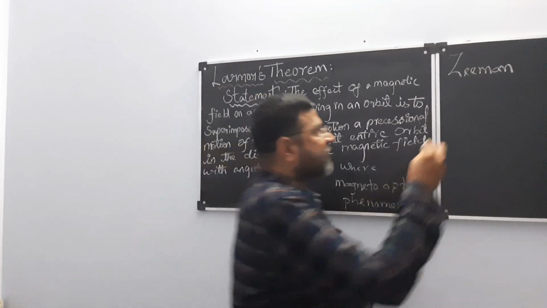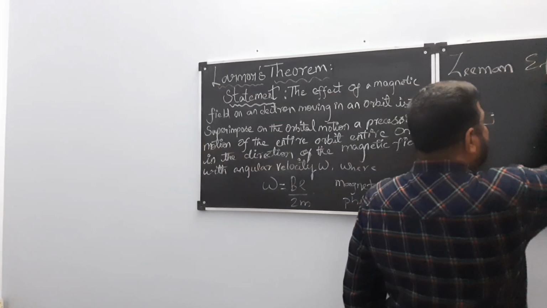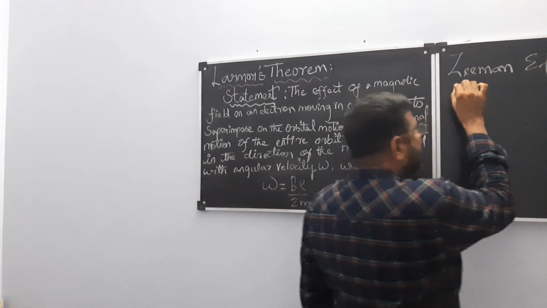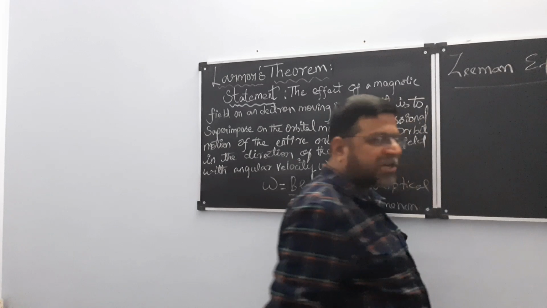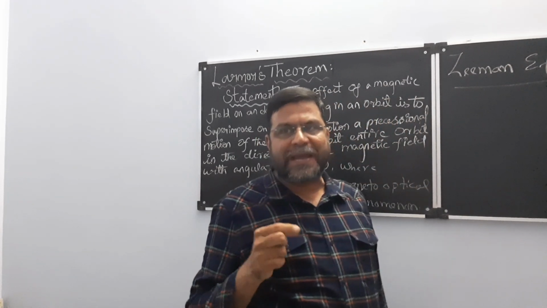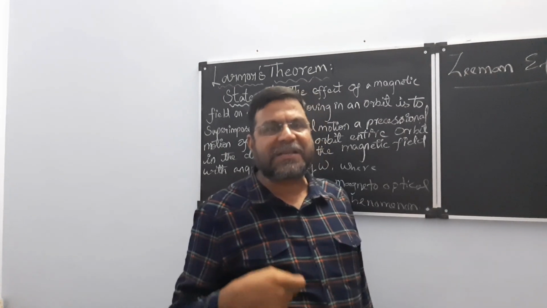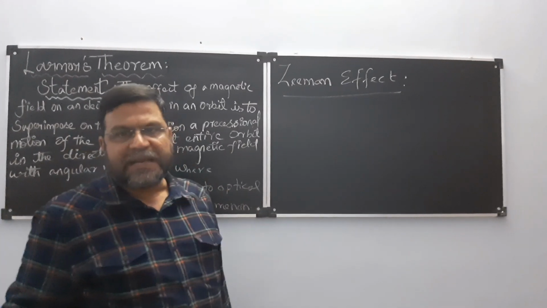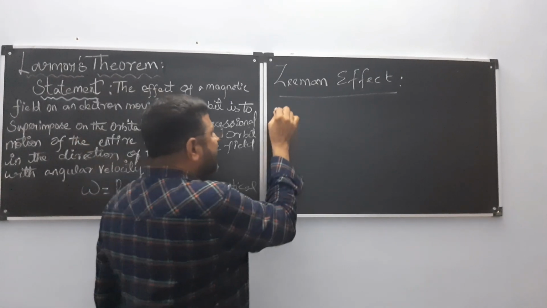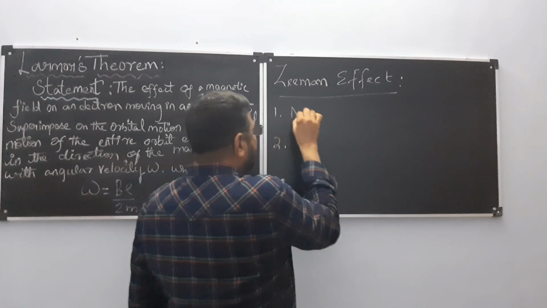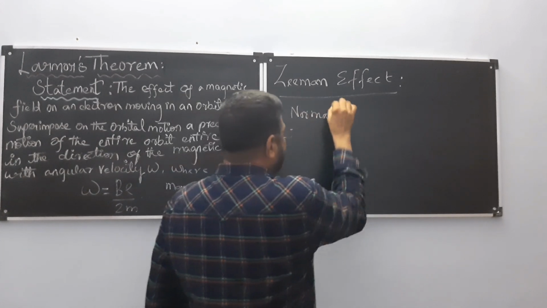So that effect is known as Zeeman effect. Due to the application of magnetic field on a moving electron, spectral lines can be produced, and that effect is known as Zeeman effect. In Zeeman effect, there are two types. One is known as normal Zeeman effect.